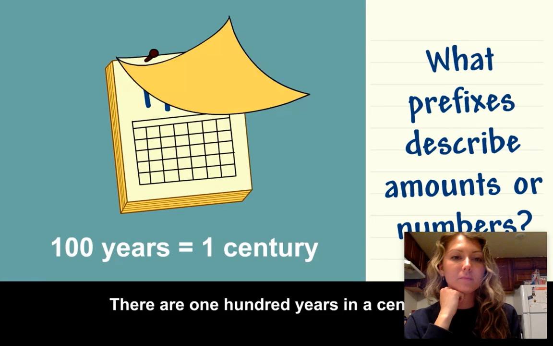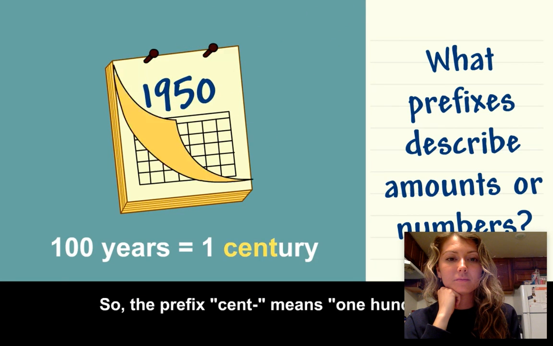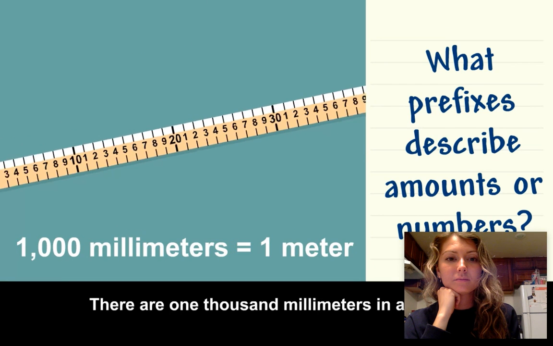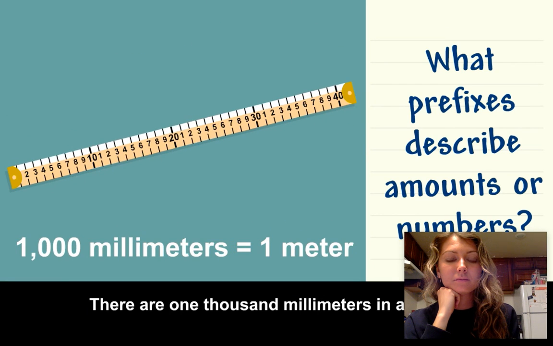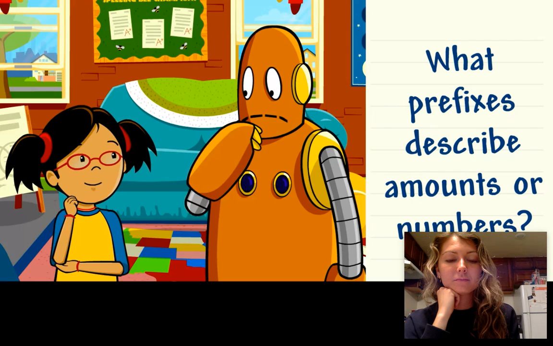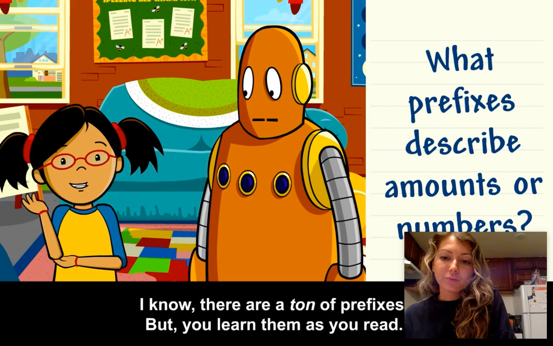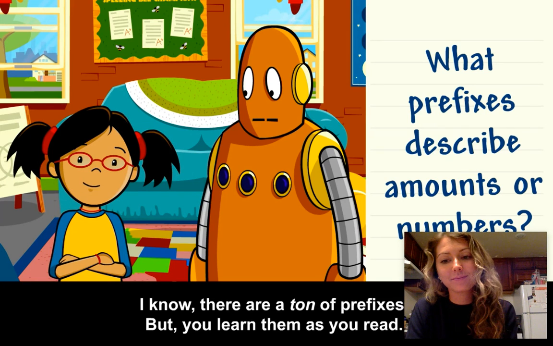There are 100 years in a century, so the prefix cent means 100. There are 1,000 millimeters in a meter, so the prefix milli means 1,000. I know there are a ton of prefixes, but you learn them as you read.